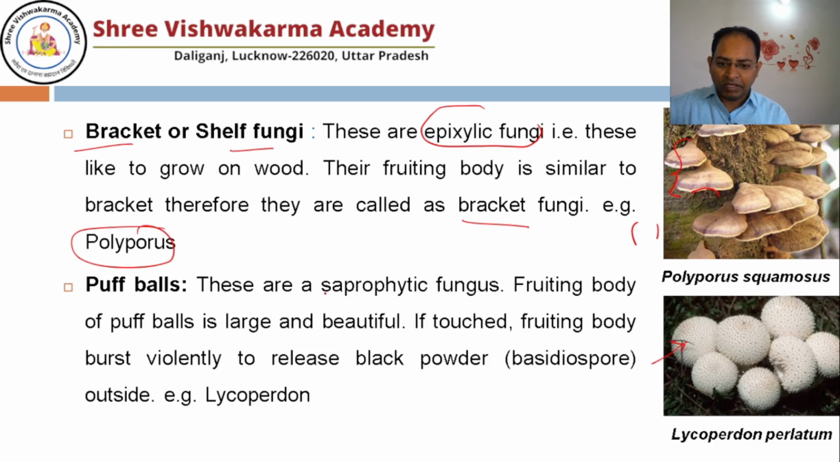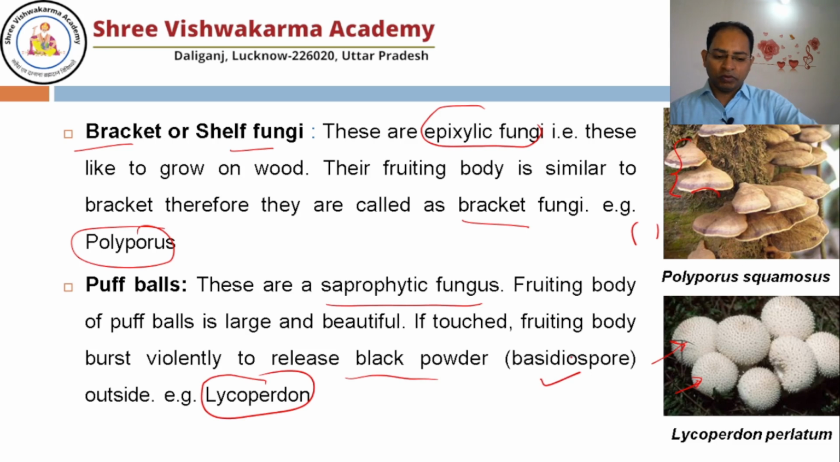Also, they are saprophytic fungi, meaning they grow on dead and decaying organisms. Once you touch it, it will burst and release black colored powder. Actually, there are spores in this fruiting body. Example, Lycoperdon. That black powder is known as basidiospore.